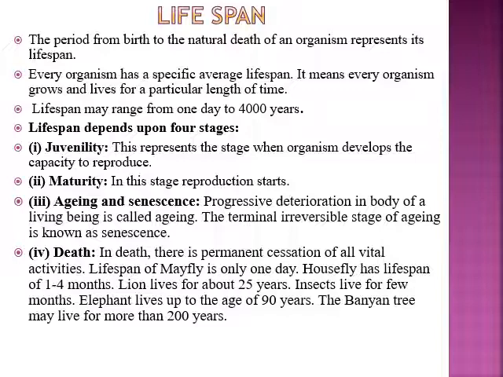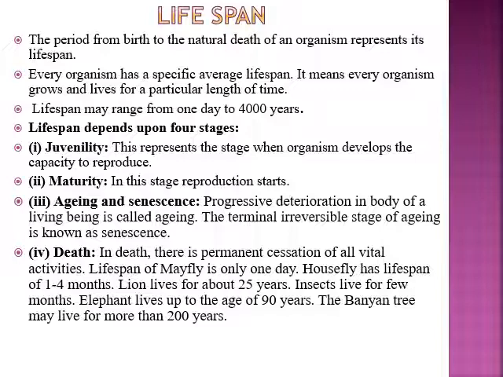See, the lifespan has been categorized into 4 stages. All 4 stages take place during sexual reproduction. The first stage is juvenility, second is maturity, third is aging and senescence, and fourth is death. Juvenility is the stage when the organism starts developing the capacity to reproduce, and in maturity, reproduction actually starts.